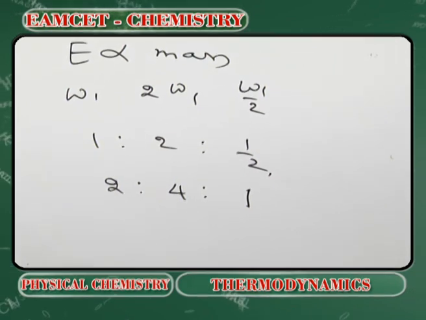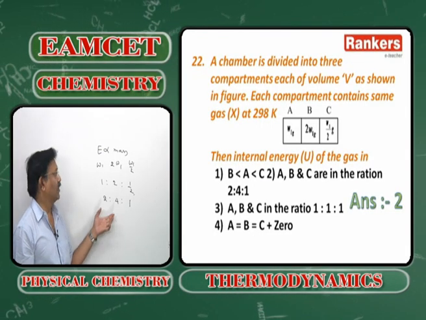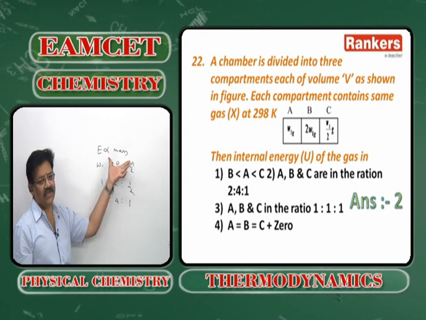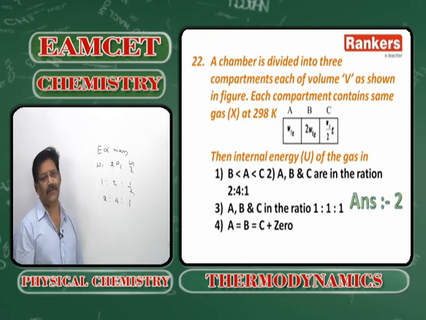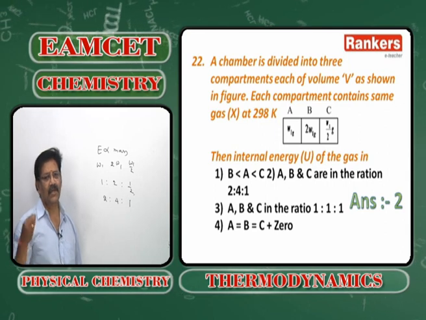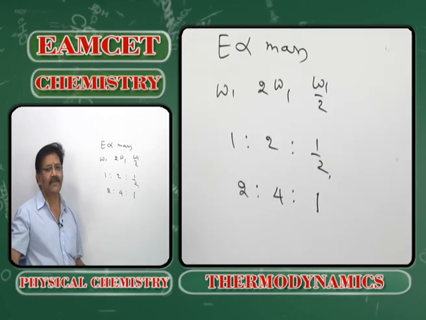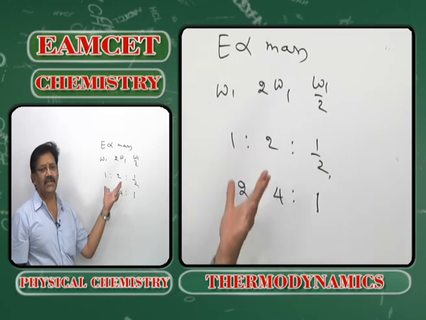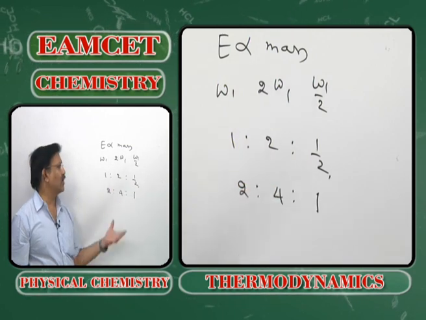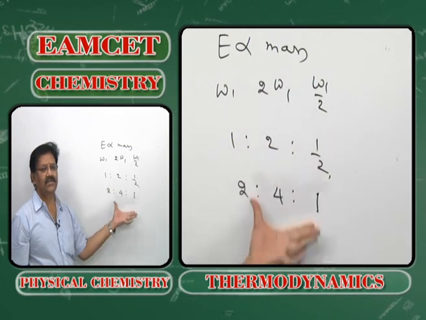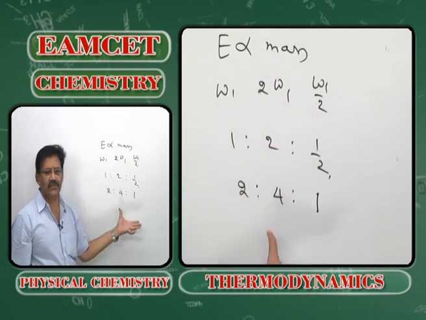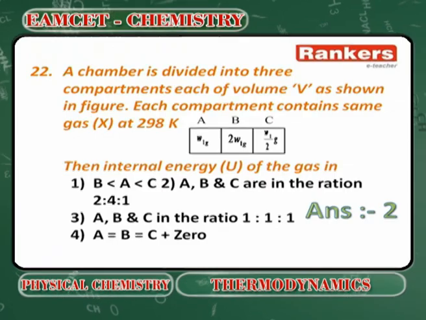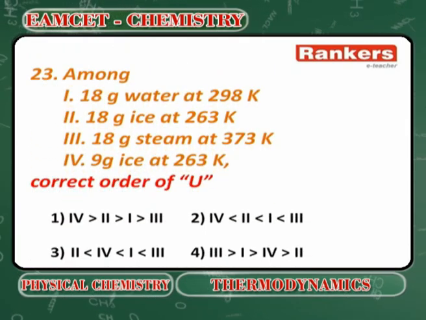So option 2 is the answer, because it is simple logic. Internal energy is an extensive property. What do you mean by extensive property? The property which depends upon the quantity. So internal energy is directly proportional to the mass. The weight ratio is this, so the internal energy will also be in this ratio. Next question.